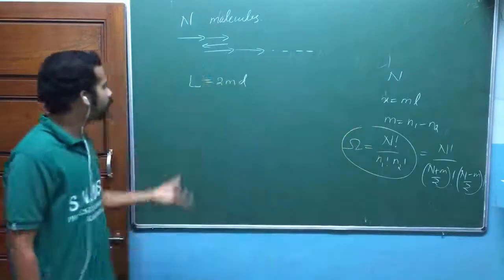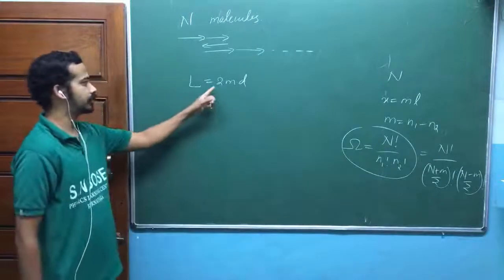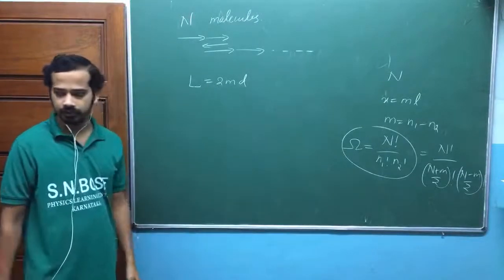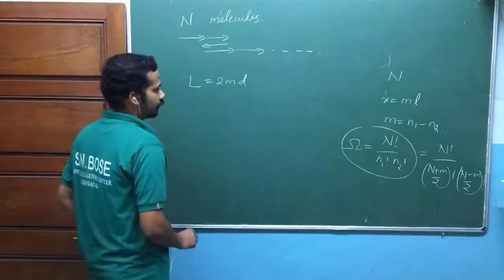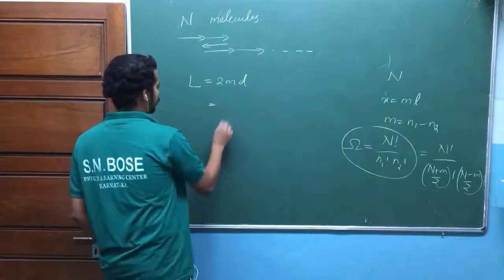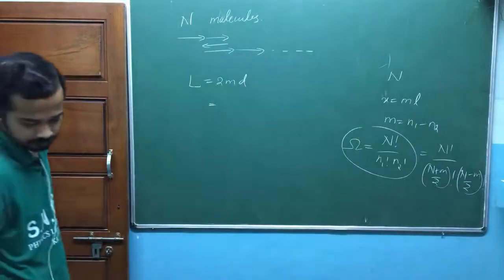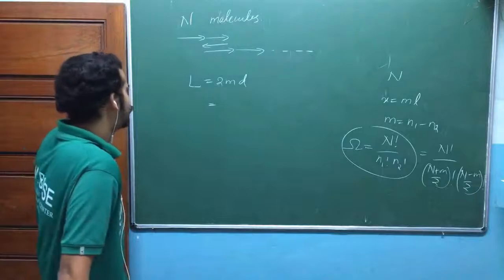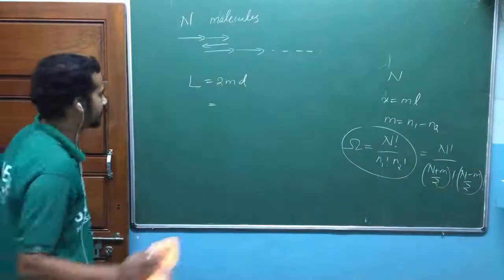Similarly, what is the number of possible arrangements of this molecule so that you get total length equal to 2m into d? So now you should write it like this actually. You should imagine that m as some integer, isn't it? Now let me take it like that.